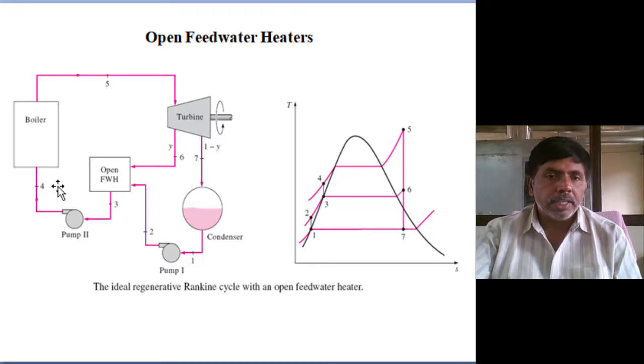We are using an indirect method. This is the open feed water heater, and closed feed water heaters we are using, so there is no issue of the pump. Only the feed water is moving, absorbing heat from the turbine exhaust steam. That condensed steam again is added to the open feed water heater, and the same flow circulates to the boiler.